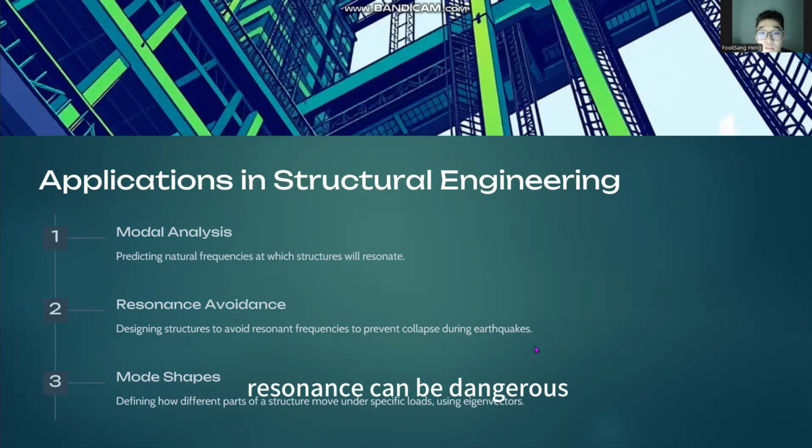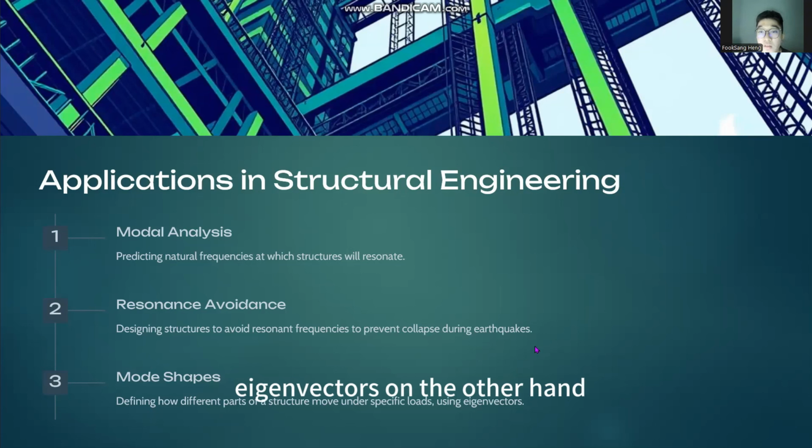Resonance can be dangerous, especially in earthquake-prone regions, as structures can collapse if they resonate with the frequency of seismic waves. By analyzing the eigenvalues of a structure's stiffness matrix, engineers can determine its natural frequency and design structures to avoid resonant frequencies during an earthquake.